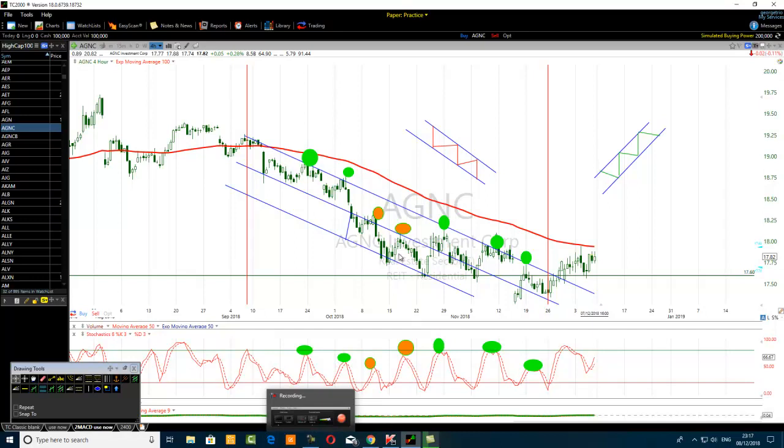So you see now, as you switch to the next channel, you see the second channel here. People were selling on the upper level of the second channel. They sold it there and they sold it there. You see, they sold it down. So it's a declining channel, the second channel. There are two channels here.